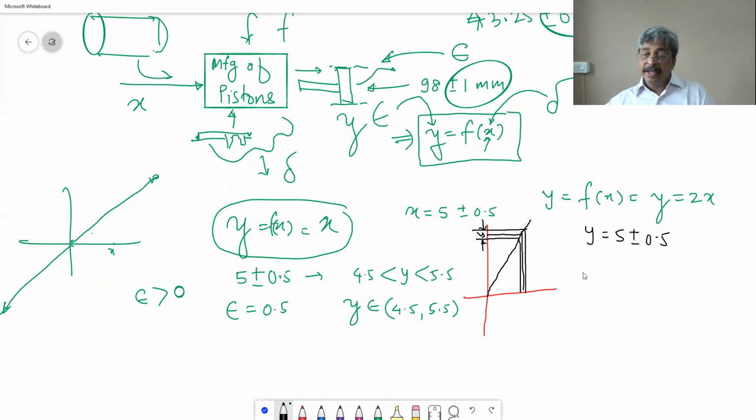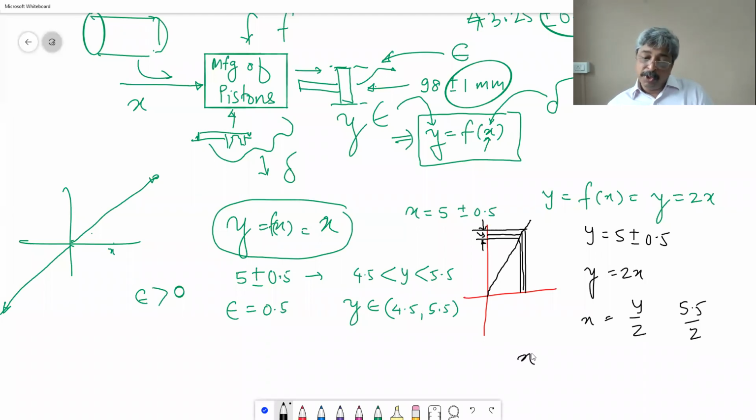We will have to calculate. If y is equal to 2x, then x is equal to y by 2, correct? So if y is equal to 5.5, x is equal to 5.5 upon 2. If y is equal to 4.5, x is equal to 4.5 upon 2.